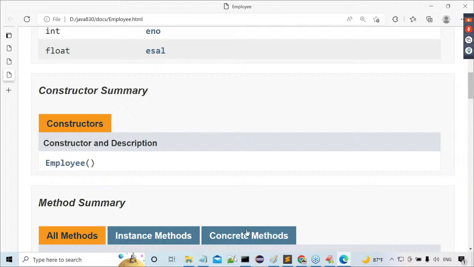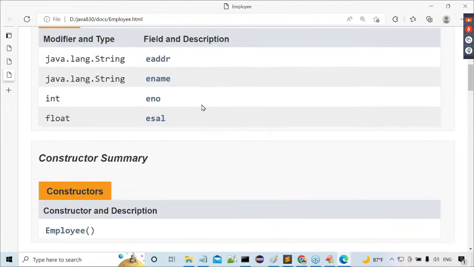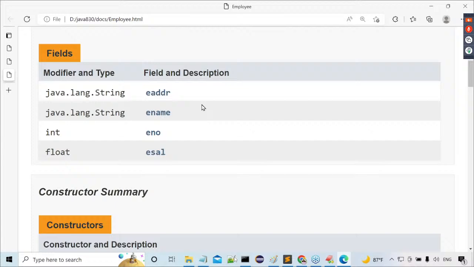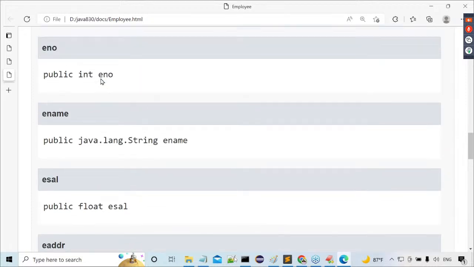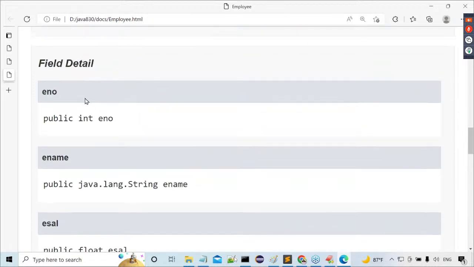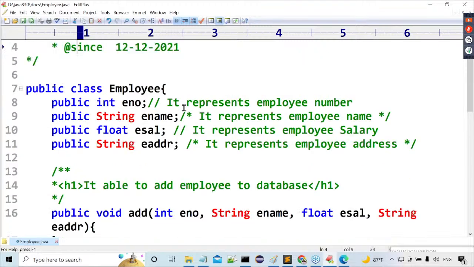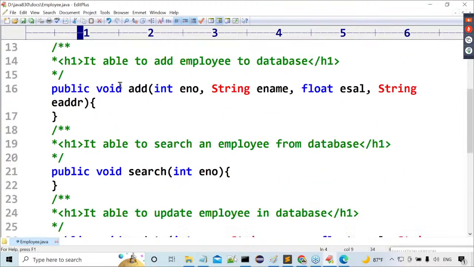Okay, fine. Now tell me, single line comments and multi-line comments both are included along with variables, but their information is not visible. Let me check at the bottom here. Here also variables are provided separately. Have you seen any information about the single line comment and multi-line comment? No. Single line and multi-line comments are not included.